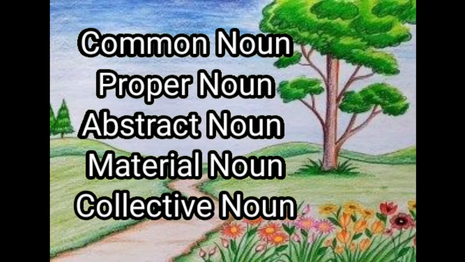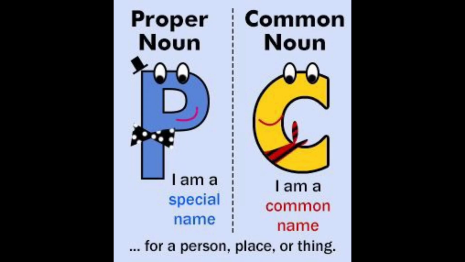There are 5 different kinds of nouns. First, we will discuss proper noun and common noun. A proper noun is the name of a particular person, place, animal or thing. It always begins with a capital letter. Whereas a common noun is a name for something which is common for many persons, places, animals or things.